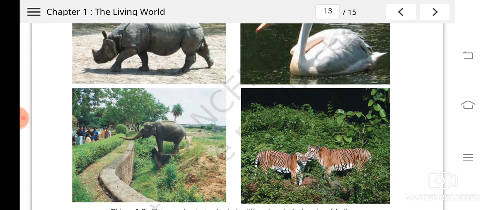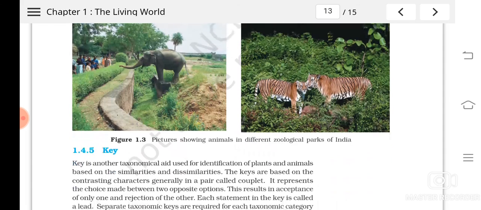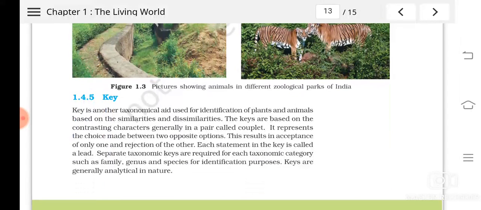Here we can watch wild animals, and we can protect them in simulated conditions, where we can give an almost similar environment and provide the food and all. Especially in the case of organisms or animals which are facing extinction, they can also be maintained in this. Understood?